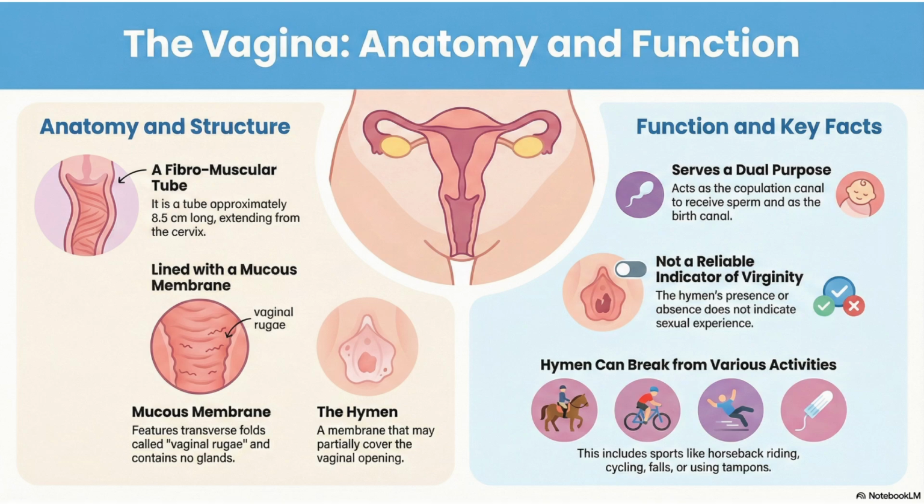Next we can see about the vagina. This is the vaginal opening for example. The vaginal opening will be partially covered by one layer that is called the hymen. Hymen is a membrane that partially covers the vaginal opening. It is not a reliable indicator of virginity. Usually the hymen, at first sexual intercourse, will be torn. But it is not the only reason it is going to be torn.